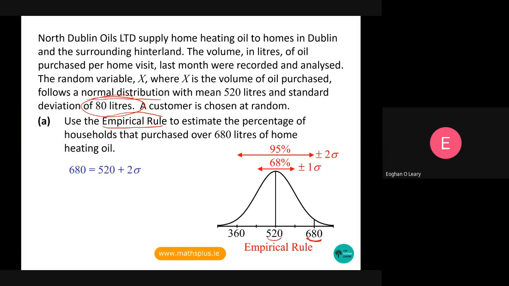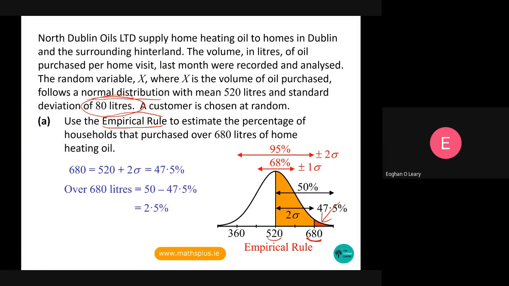So we'd say to ourselves, okay, what percentage of people are above 2 standard deviations to the right of the mean? Well, we know that 50% of people are to the right of the mean. Since we know 95% of all values lie within 2 standard deviations of the mean, half of 95 is 47.5. So 47.5% of people lie between the mean and 2 standard deviations above the mean, and that leaves us only 2.5% in this little part here on the right, and that's equal to 10 marks.